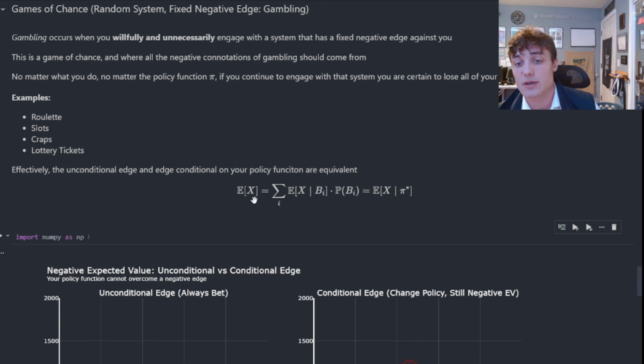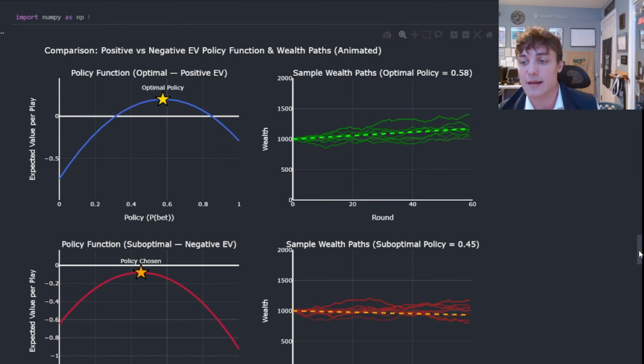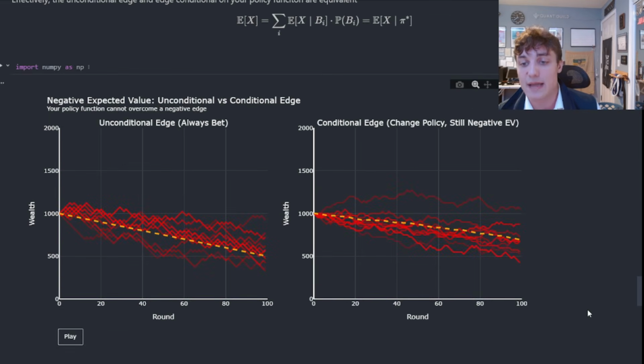Mathematically, what does this look like? The unconditional expected value is equivalent to the conditional expected value, even if we have this magical pi star function that is our optimal policy. That is what it means to gamble. You are basing your wealth path trajectory solely on luck. If you want to argue for idiosyncratic instances like martingale roulette, you can. That's banned at pretty much every single casino. The point here is there is nothing that you can do to influence the trajectory of your wealth path.